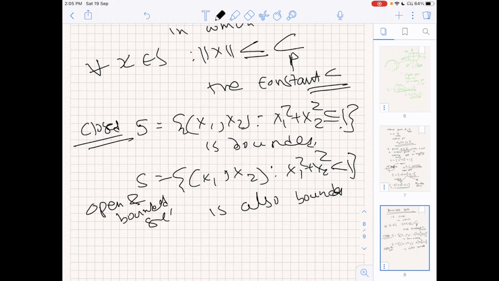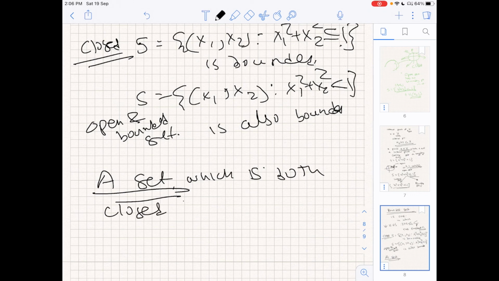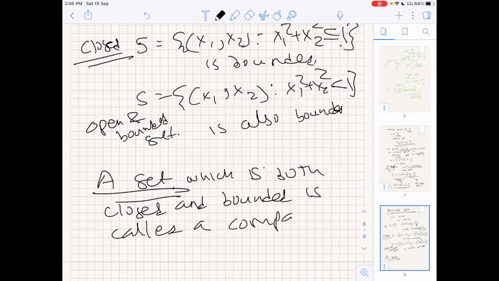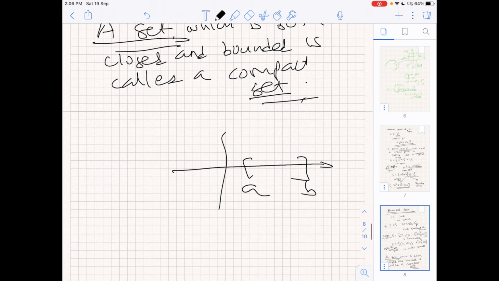A set, in particular we are interested in, is a set which is both closed and bounded. This is called a compact set. In the univariate case, it just means a closed interval. The boundary points are also included and the inside is also included.